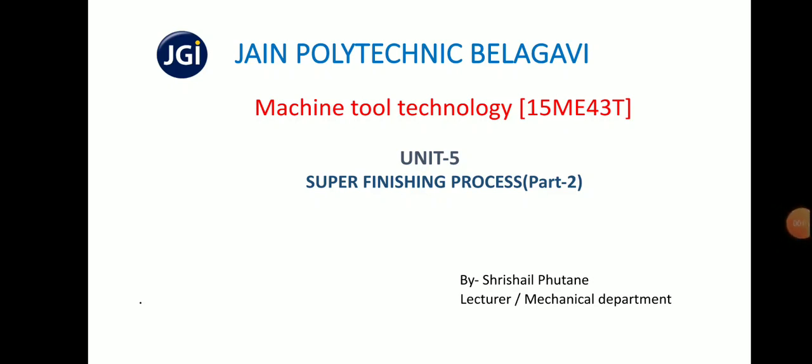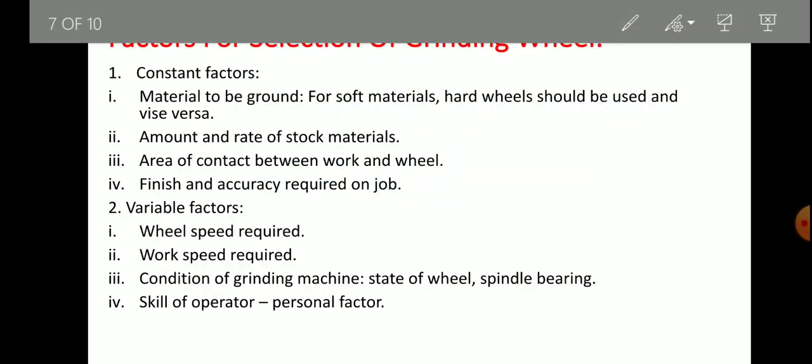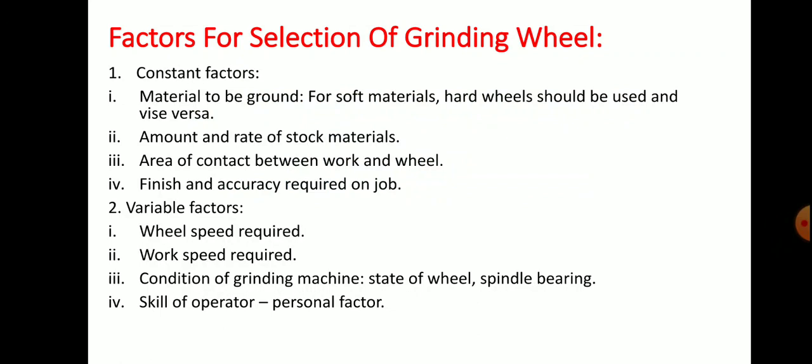Hello everyone. Let us continue with our fifth unit, that is super finishing process part 2. In the previous session we stopped at centerless grinding and its advantages. So in this session we are going to study the factors for selection of grinding wheel, lapping process and super finishing process. Okay, so let us see the factors for selection of grinding wheel.